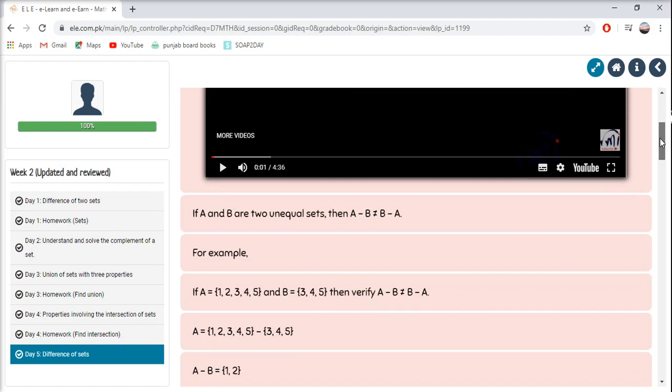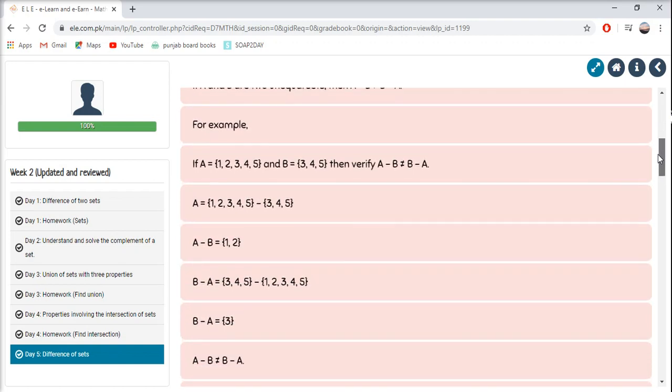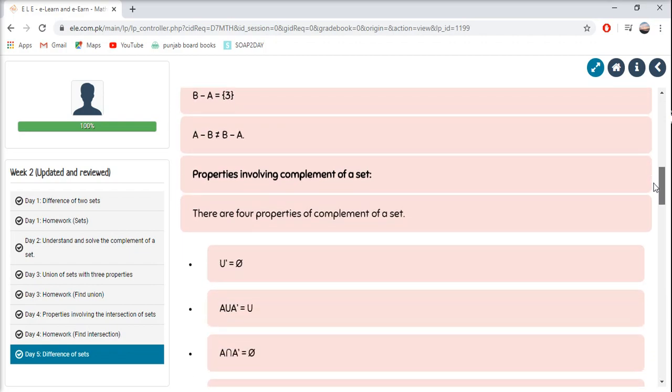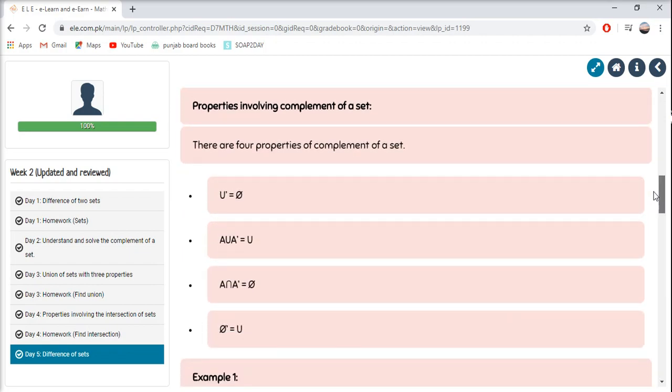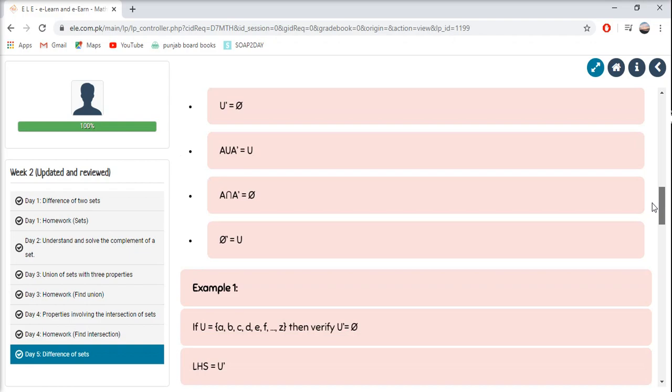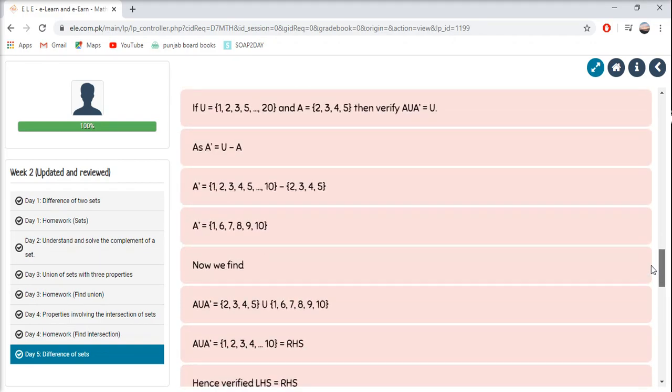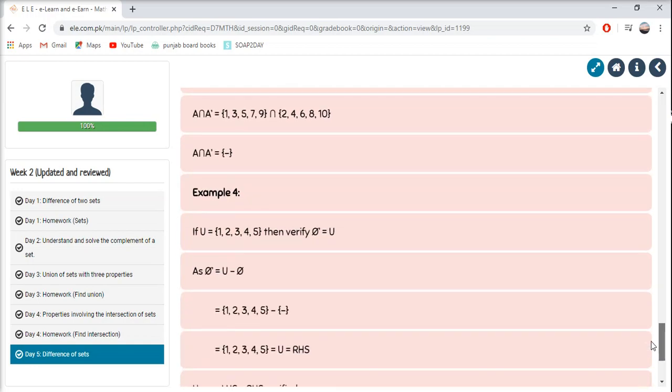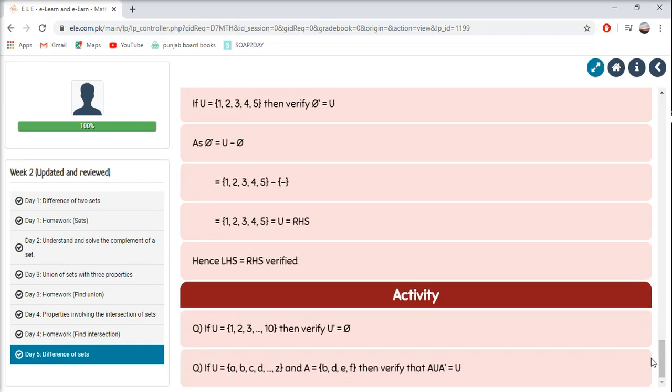Then let's do some reading. In reading, we will take a look at some examples, understand properties involving complement of a set, and some more examples. And at the end, an activity. You need to solve these 2 sets in your copy. After doing these 2 exercises, these 2 questions, your Day 5 is done. Your Week 2 is 100% done. Good job.